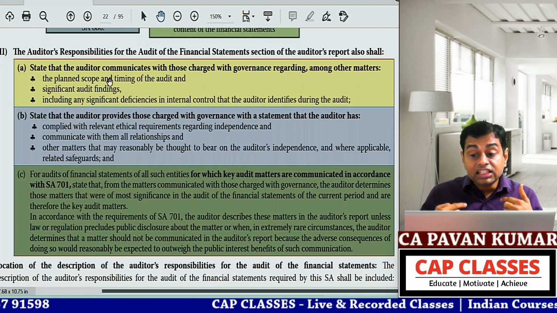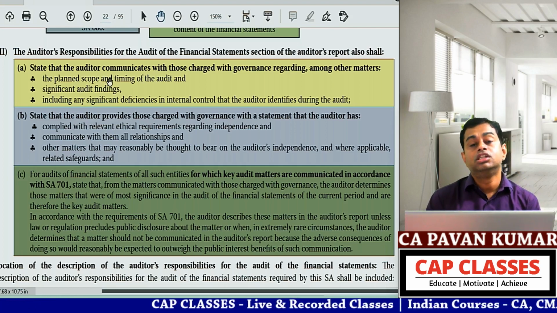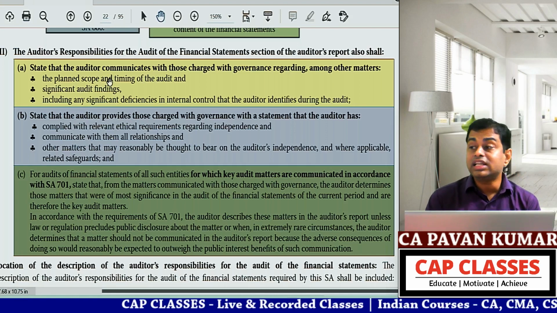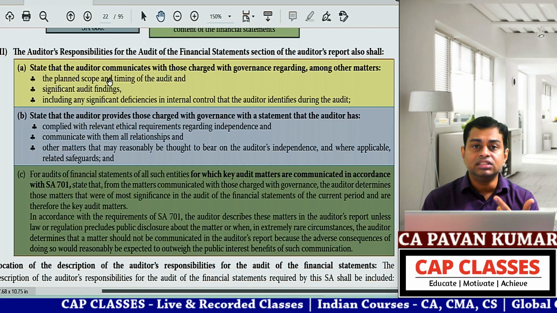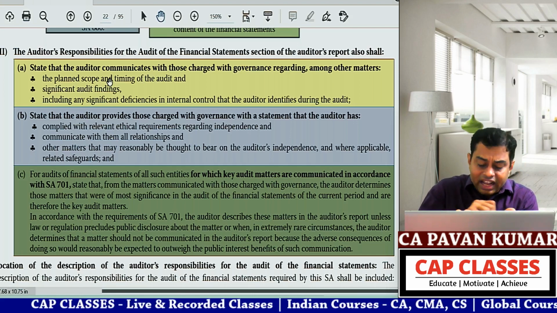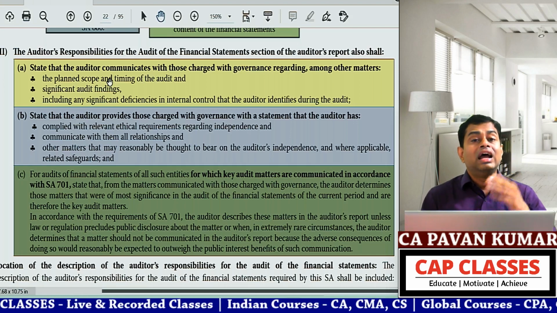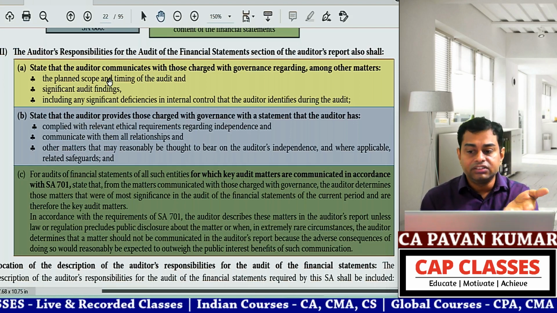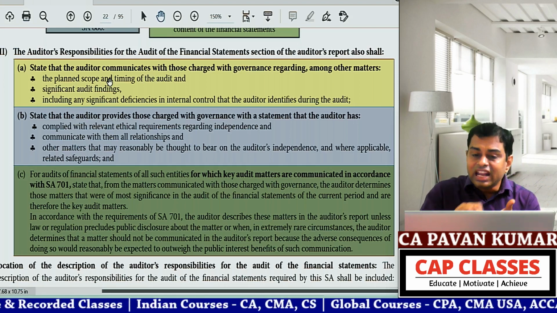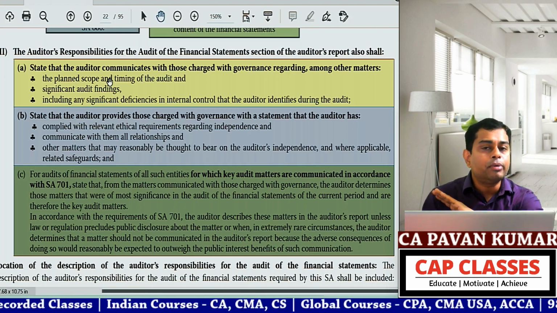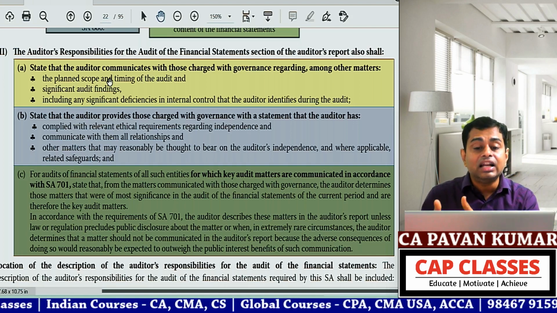Then, as an auditor, I should also communicate to those charged with governance about ethical requirements and independence. I need to give it in writing to those charged with governance, the board of directors of X Limited, which proposed to appoint me. Now I am giving you in writing that I am not compromising on independence. I am complying with all the ethical requirements.